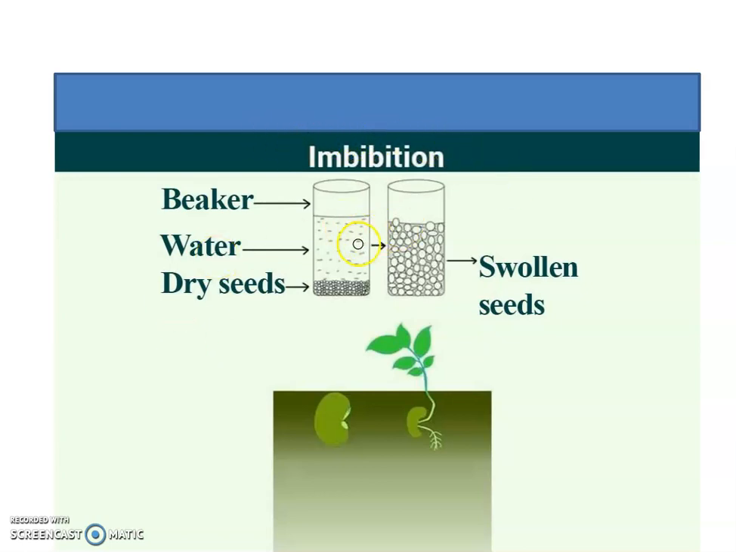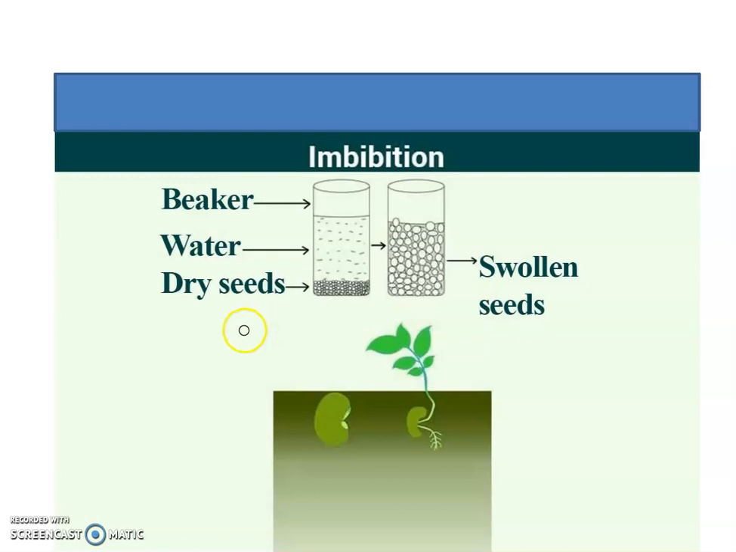Here there are two beakers. In the first beaker dry seeds are kept, and water is added to those dry seeds. After some time, the dry seeds become swollen. How do these dry seeds swell? Because the dry seeds absorb water and hold this water inside. In the seed there are certain molecules, starch or gums, resins. These molecules hold the water. So because of that, the size of the seed increases and the seeds become swollen.